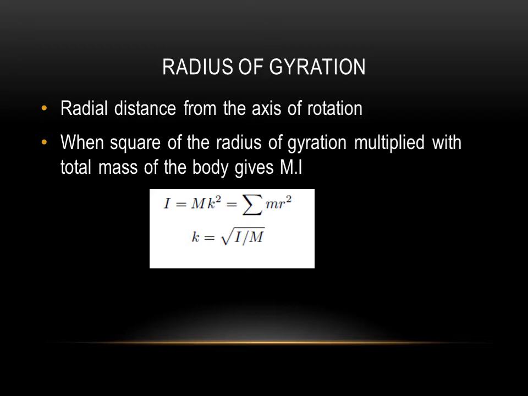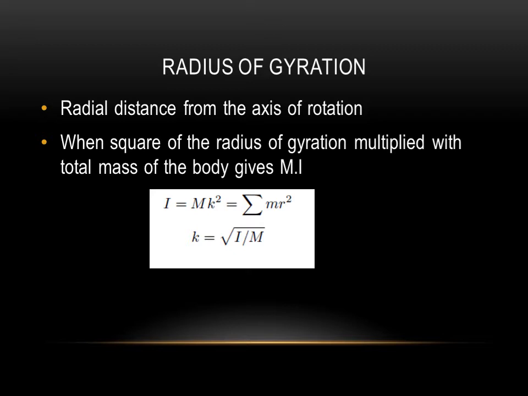Okay, so we can define I is equal to m k square, where m is the total mass and k is the radius of gyration. The square of the radius of gyration, k square, multiplied with m will give you the moment of inertia of the body. This moment of inertia we have already defined as summation over m r square. So radius of gyration can be obtained as k equals square root of I by m, where I is the moment of inertia of the body and m is the total mass of the body.